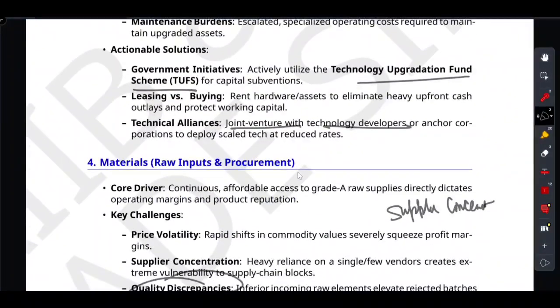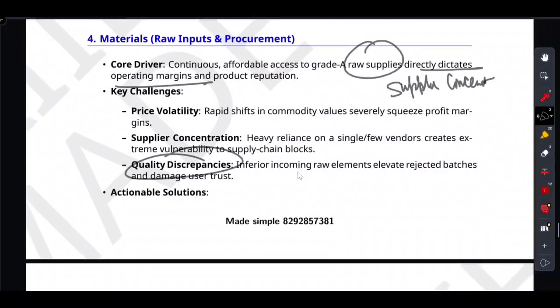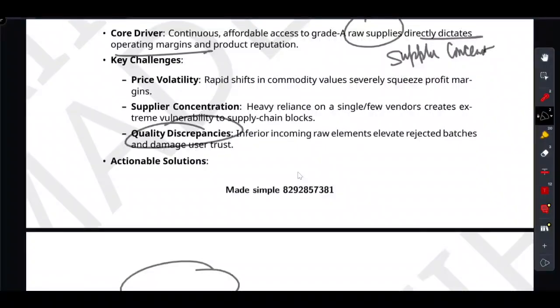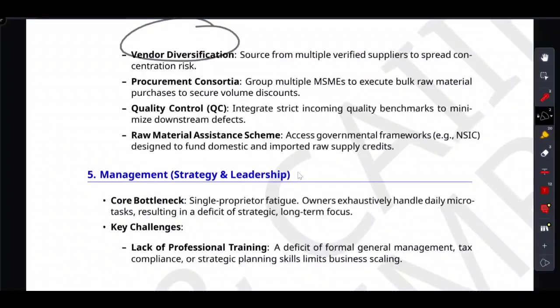And then comes materials. I told you that margins are dictated by raw supply. Raw supply always dictates the operating margin. Price volatility erodes the margin. Supplier concentration, that means relying on a single vendor, creates massive supply chain risk. Inferior quality ruins market trust. Keep the underdog kitchen in your mind. Trust your preparation. Now, friends, let's talk more about the fifth pillar.